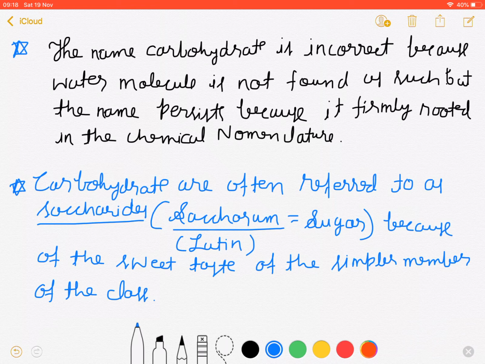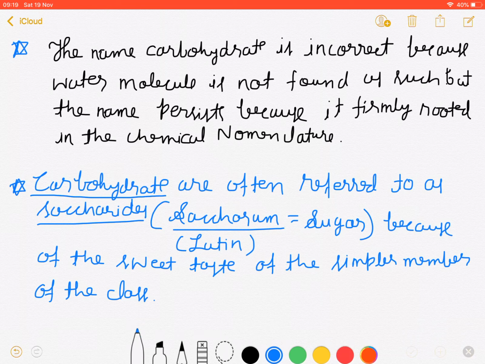In the next videos, you will learn that there are simpler members named monosaccharides and oligosaccharides. They are the classes of carbohydrate. Those simpler members actually taste sweet, and because of those simpler members which are sweet in taste, carbohydrate as a whole is also called saccharide. Saccharide is derived from the Latin word saccharum, which means sugar, and sugar is considered sweet in taste.